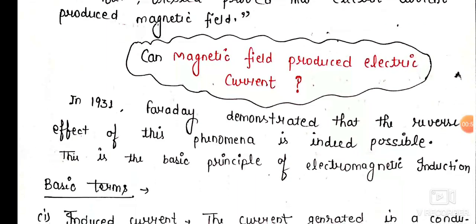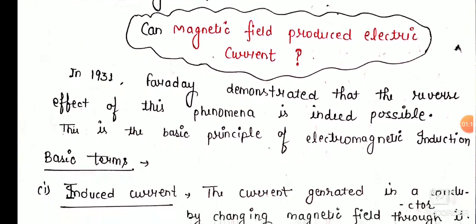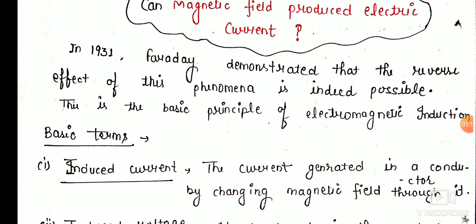So in 1831 Faraday demonstrated that the reverse phenomenon of this effect is also possible. Means we can produce electric current by using a magnetic field. This basic principle is known as electromagnetic induction. To understand electromagnetic induction, first we understand some basic terms, like induced current. So the first heading is induced current.